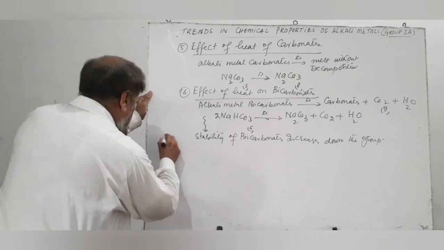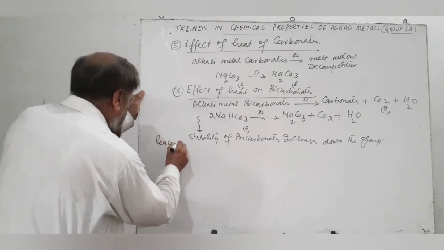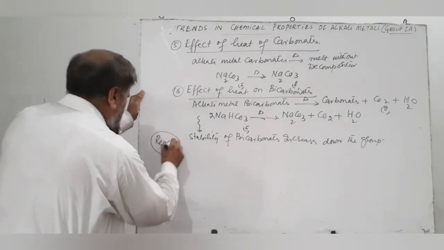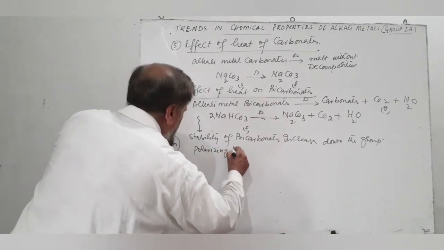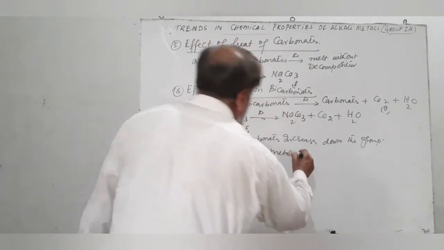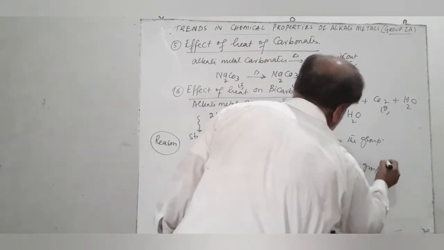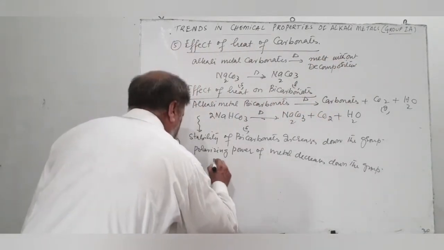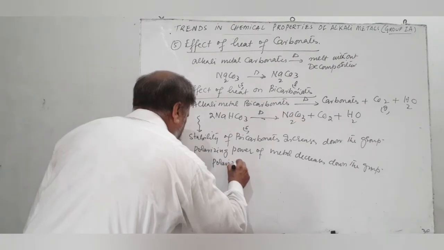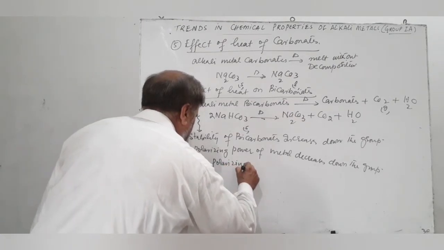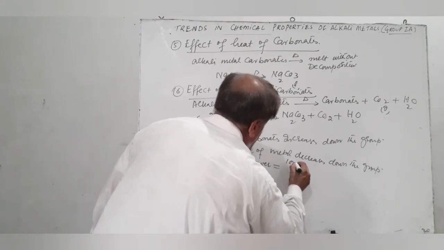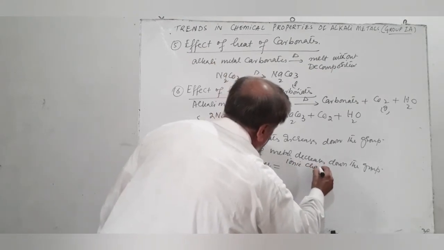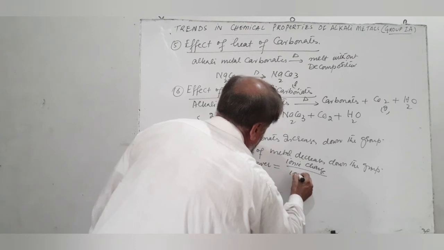The reason is that the polarizing power of the metal decreases down the group, and polarizing power is the ratio between ionic charge and ionic radius.